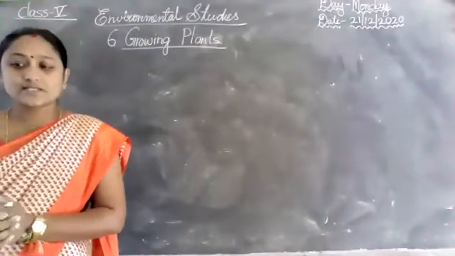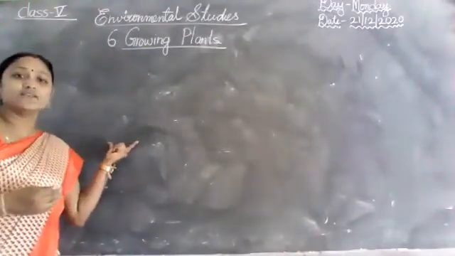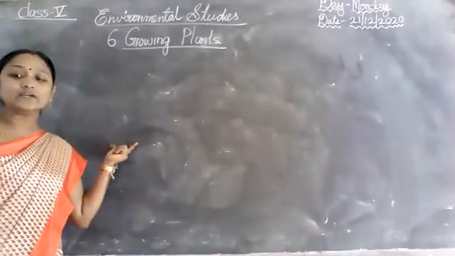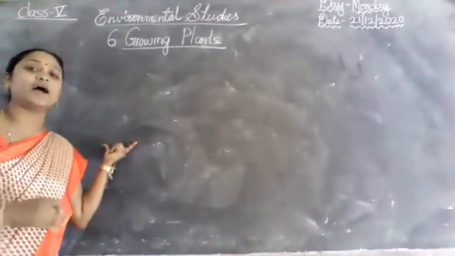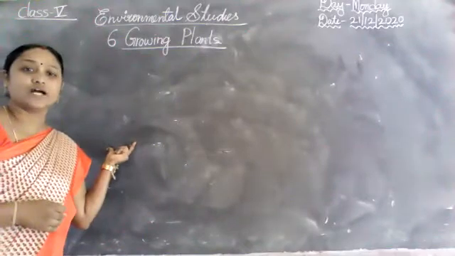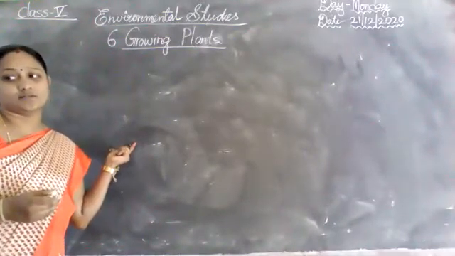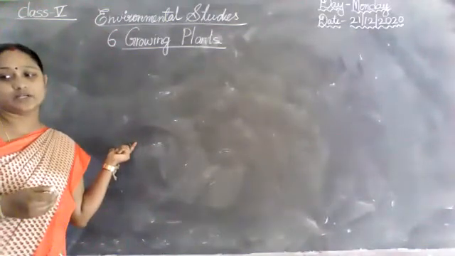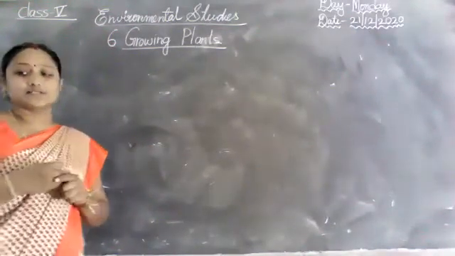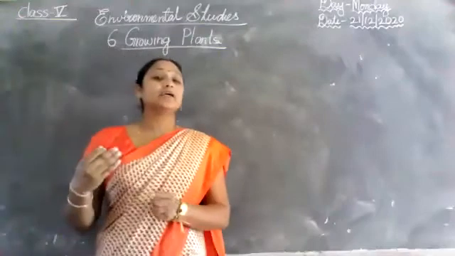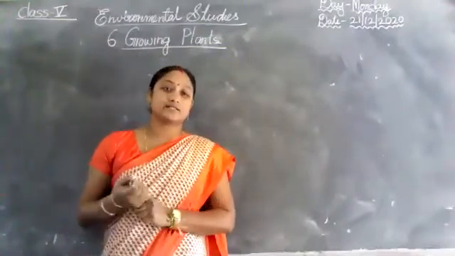The process by which living things produce new living things of the same kind is called reproduction. Already I taught this. Okay? What is reproduction? The process by living things. For example, plants.